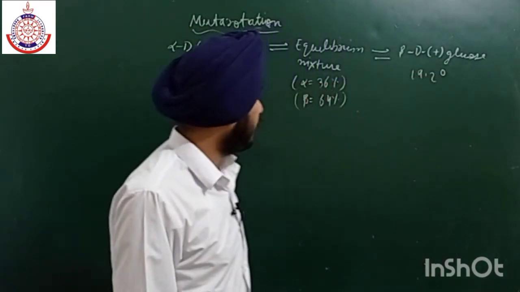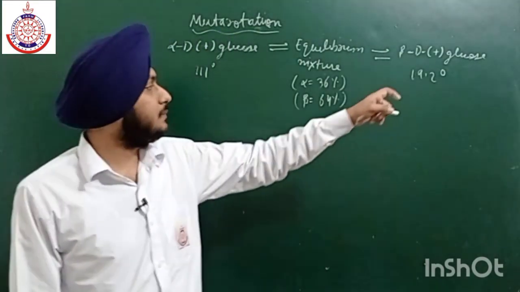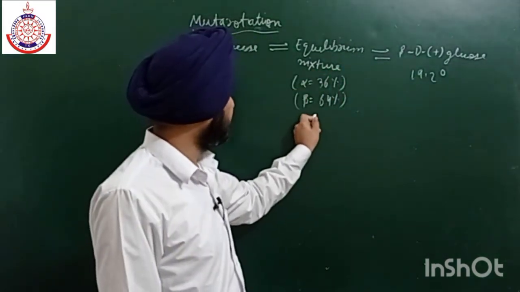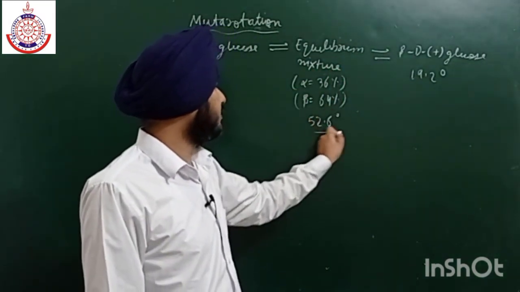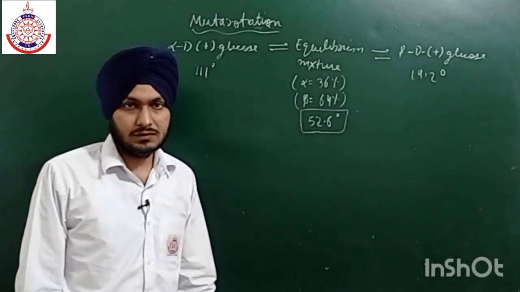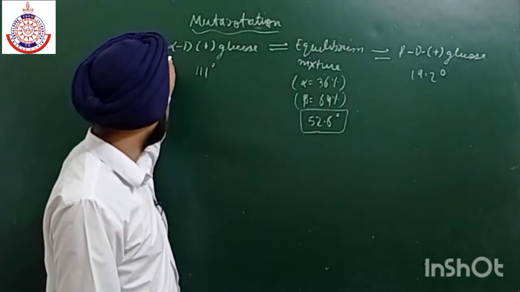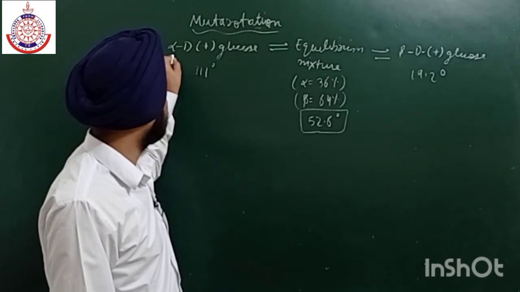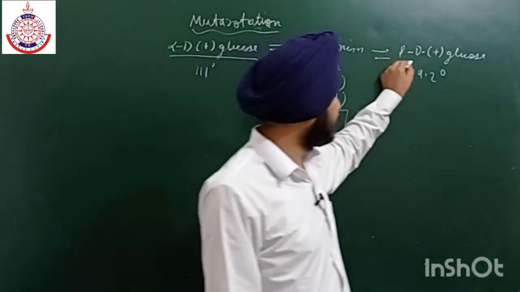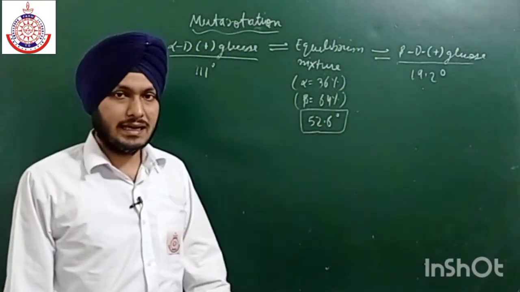With the passage of time, the specific rotation of alpha decreases and that of beta increases, up to 52.6 degree, because the specific rotation of the equilibrium mixture was found to be 52.6.